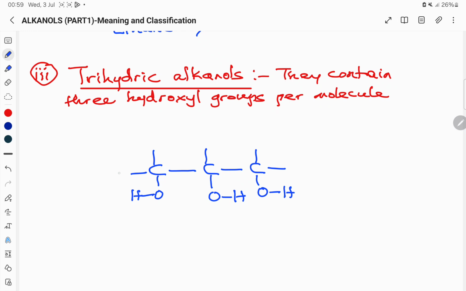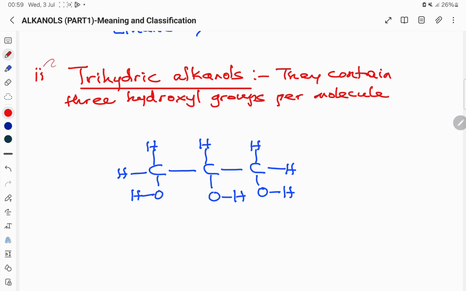Like I said earlier, don't put two on the same carbon atom. Since there are other carbon atoms that don't have hydroxy groups, you put them on separate carbon atoms. So this is an example.